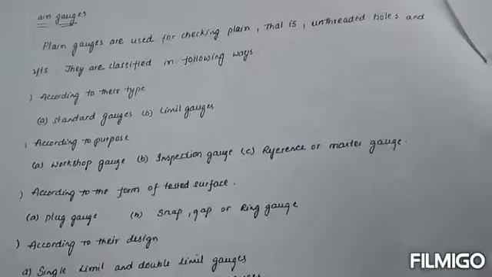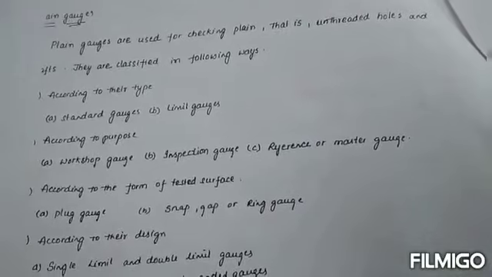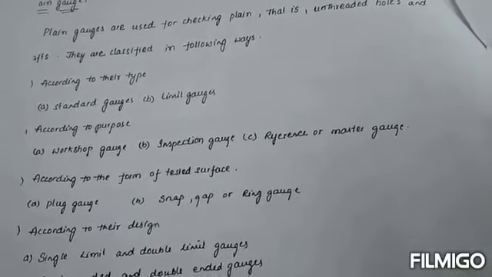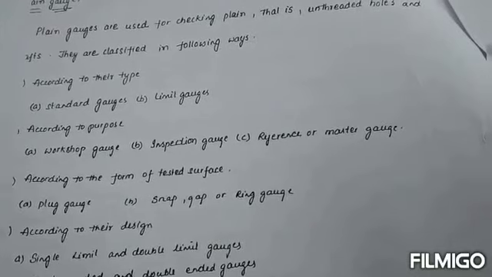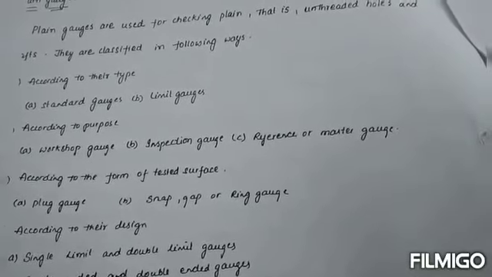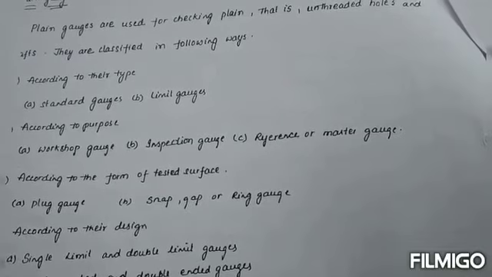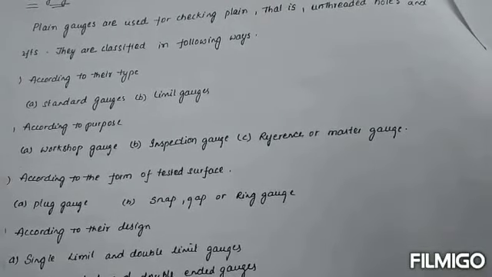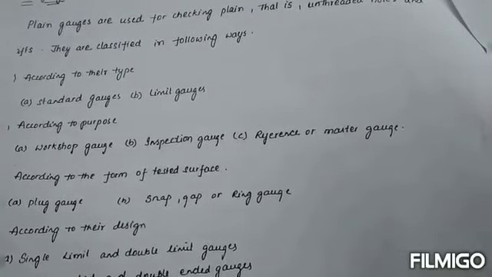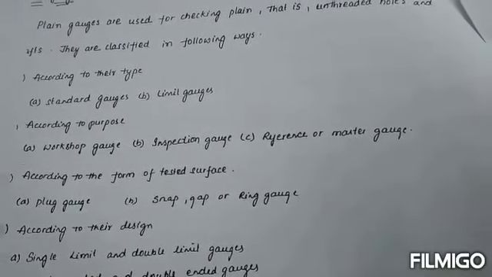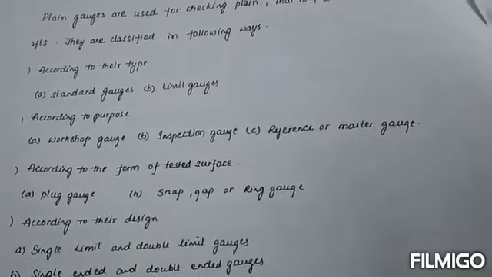Good morning, students. In this class we are discussing plain gauges. This is also one of the gauges for measuring instruments. Plain gauges are used for checking plain, that is unthreaded, holes and shafts. They are classified as follows. According to their type, there are two types of gauges: standard gauges and limit gauges.